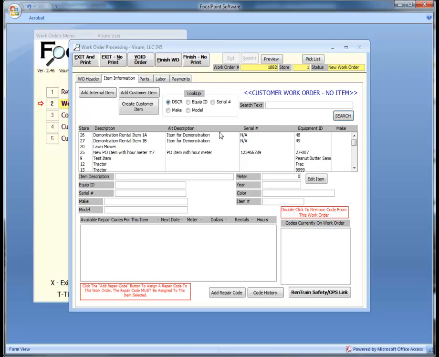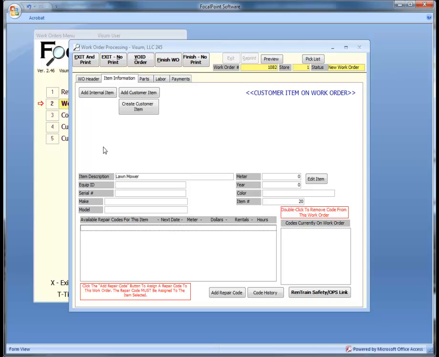If this is a scheduled maintenance or needs work that is already set up in a repair code, you can assign the repair code to the work order here.